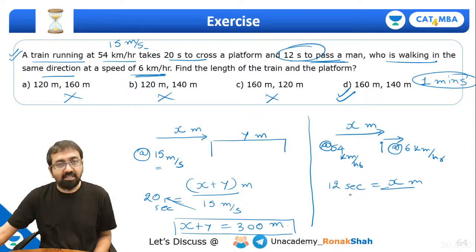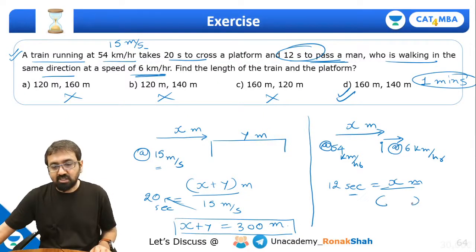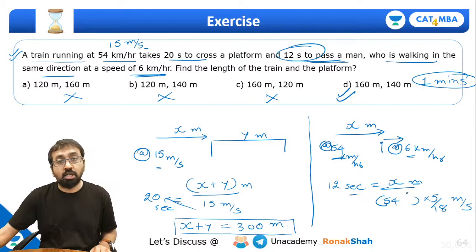Now please understand the time is in seconds. The length of the train has been taken in meters, so we'll have to convert the speeds into meter per second. Right? Now what will be the speed? Both are moving in the same direction, so relative speed will be what? Sum or difference? Guys, quickly tell me. It will be the difference of speeds, 54 minus 6.